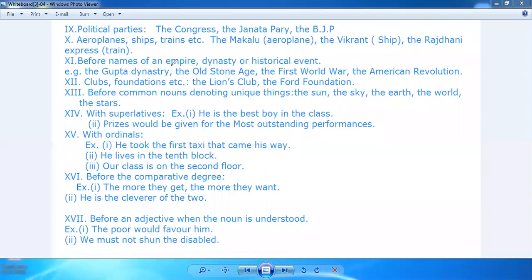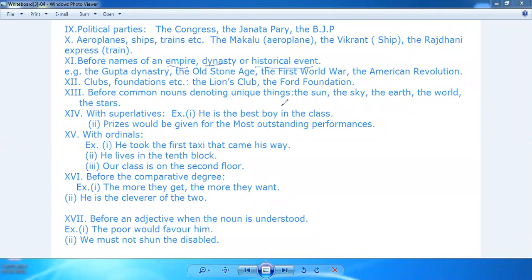Before names of empires, dynasties, historical events, we always use the before them. Right? So if we say the Gupta dynasty, so जो भी empire होगा उसके आगे हम द जरूर लगाएंगे. The Old Stone Age, the First World War, the American Revolution. So we always use the before them. Clubs, foundations: the Lions Club, the Ford Foundation. So we always use the before them. Before common nouns denoting unique things. So वो common noun जो unique चीजों को दिखाते हैं. Sun, sky, earth. We always use the before them.